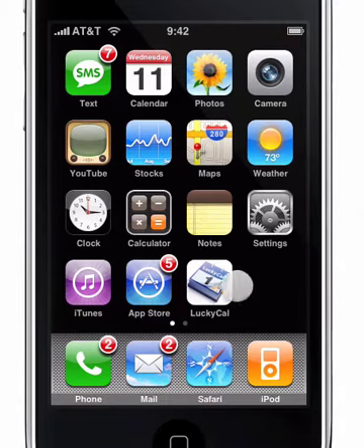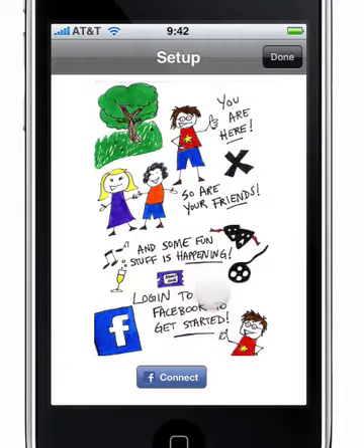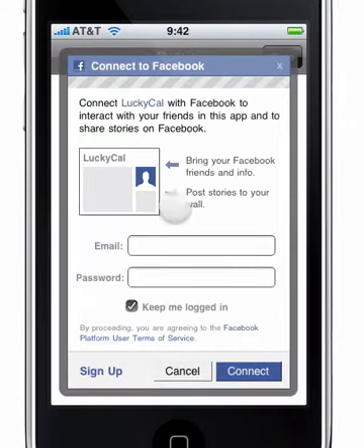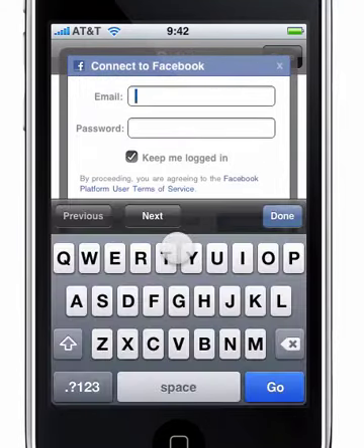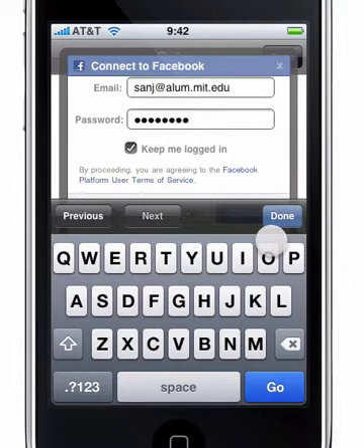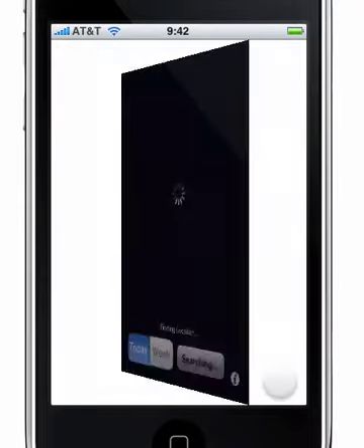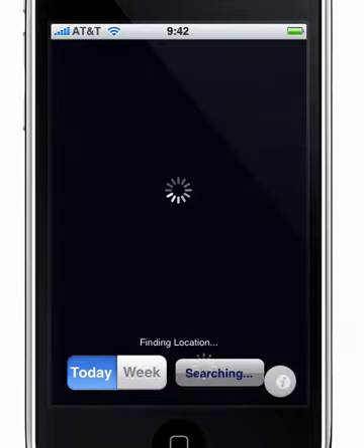So let's start off here by starting the LuckyCal application, and it will prompt me to connect up to Facebook. I'm going to enter my email and password here. There's my email and password, and I'm going to hit go. And that's all of the configuration I have to do.